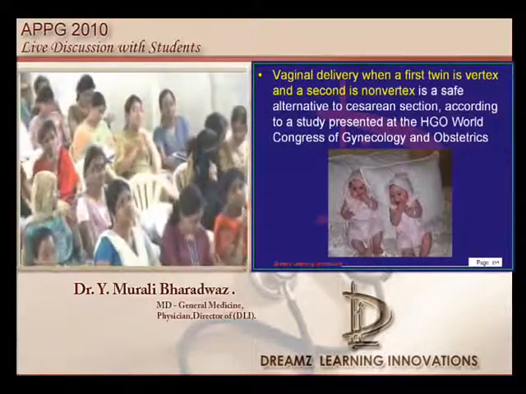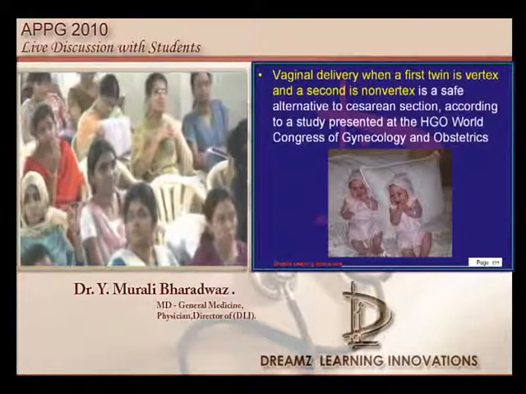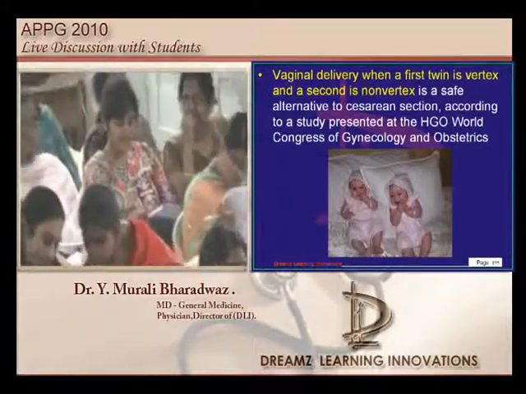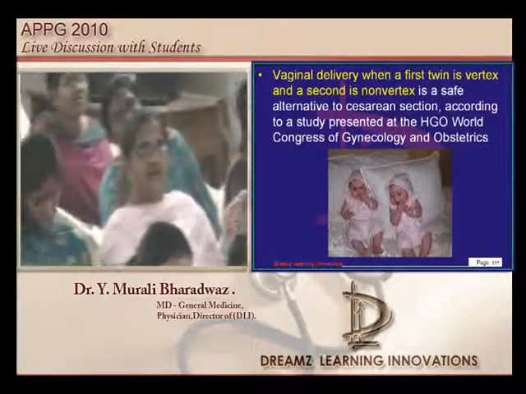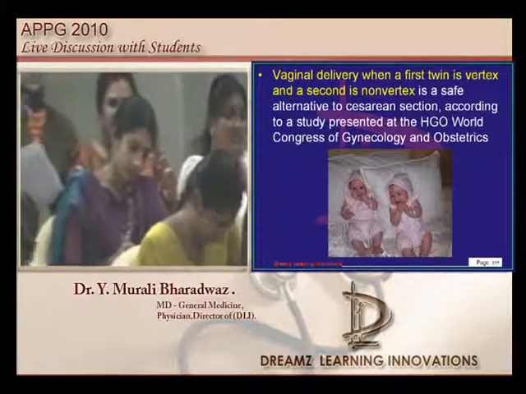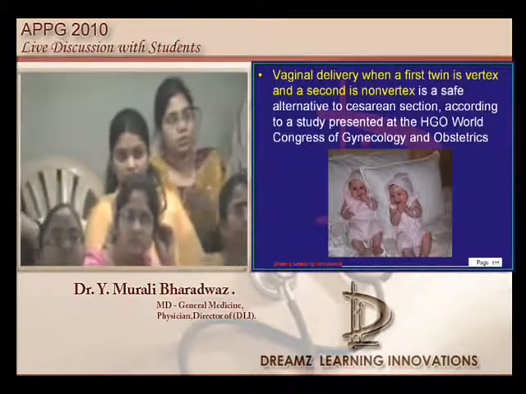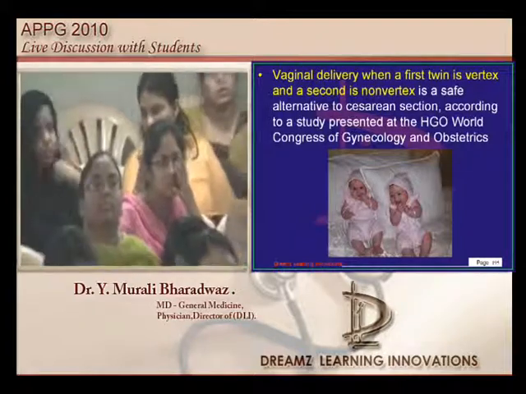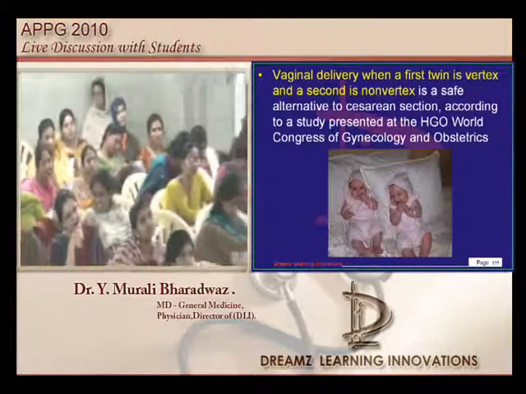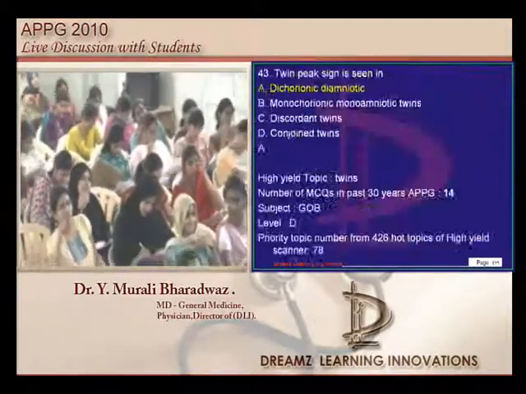The first twin vertex and second twin breech was not there. What is there? Okay, first twin vertex, second twin transverse is there. Still you can give a try. But if the first twin is breech, it is an unexpected question coming as the first question in the entrance. So first twin breech, not agreeable. Okay, now let us go to the next question.